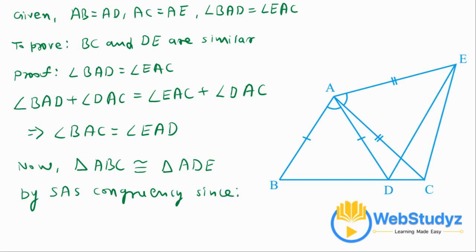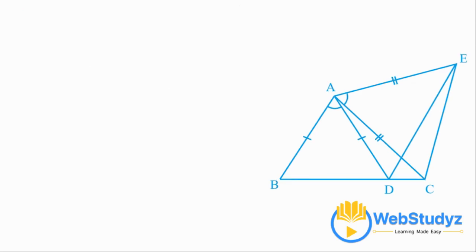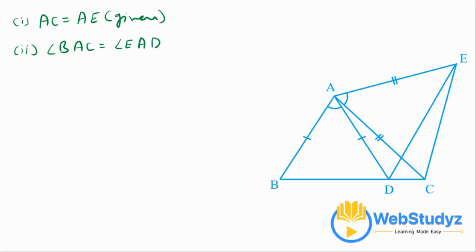since first condition is AC is equal to AE, that is already given, and second condition is angle BAC is equal to angle EAD, and third condition is AB is equal to AD, that is also given.